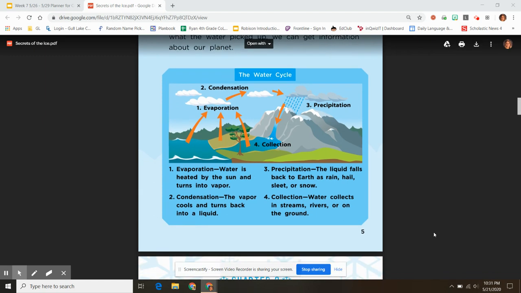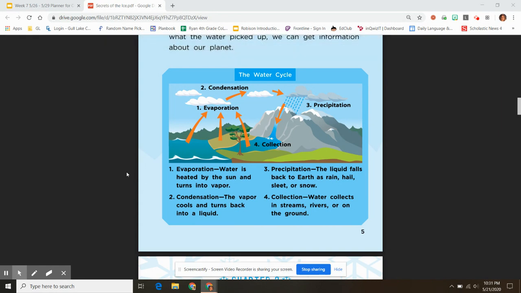The water cycle. 1. Evaporation. Water is heated by the sun and turns into vapor. 2. Condensation. The vapor cools and turns back into a liquid. 3. Precipitation. The liquid falls back to earth as rain, hail, sleet, or snow. 4. Collection. Water collects in streams, rivers, or on the ground.